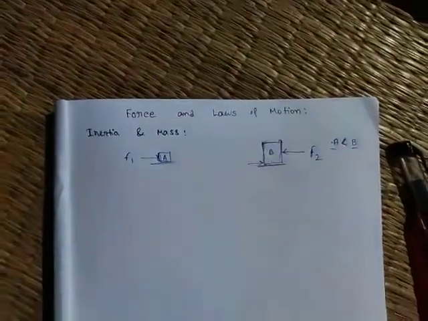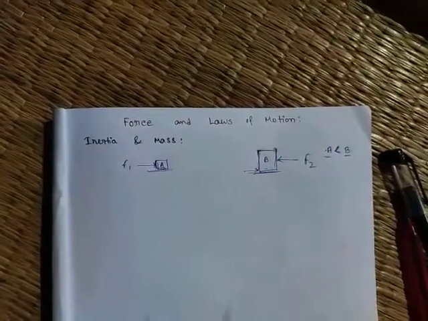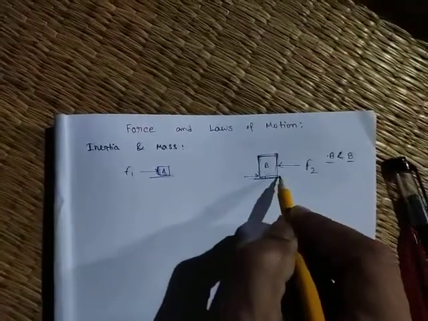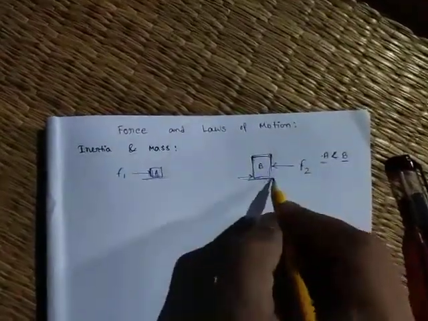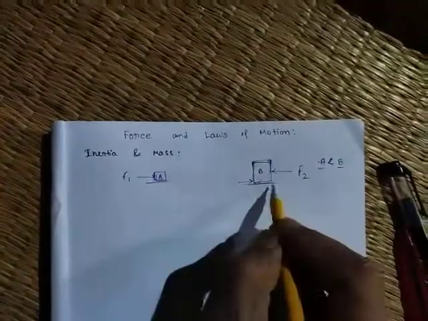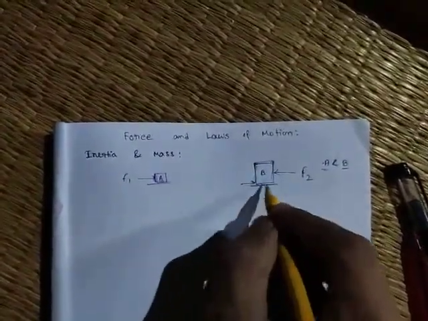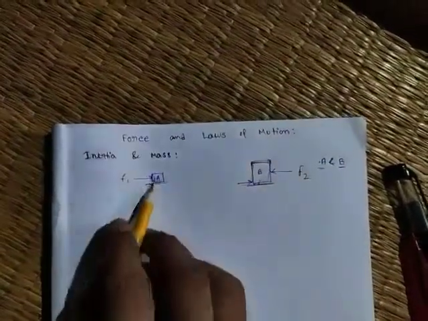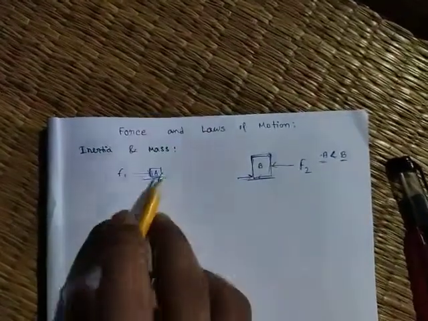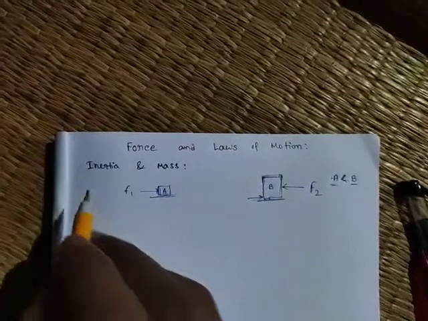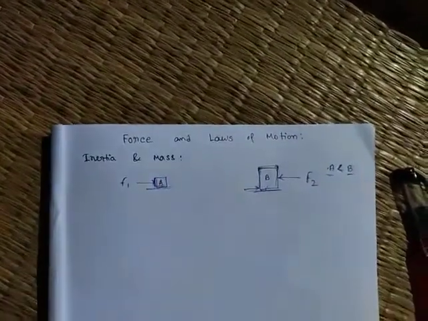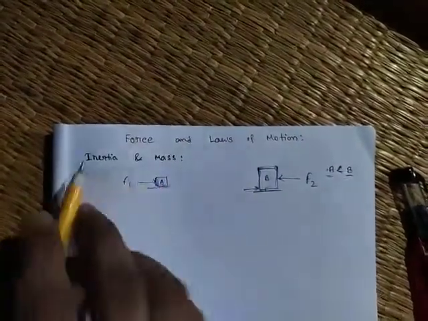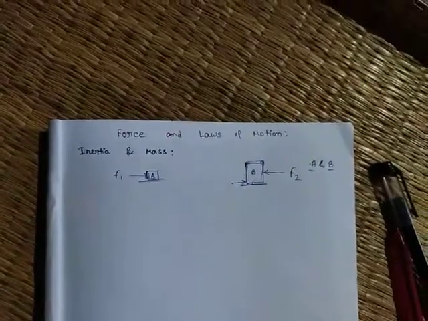And what is the way of dependence? If mass is greater, then inertia is greater. If mass is greater, we have to apply more force. That means it is difficult to push, it has more tendency to remain in the same state. So the heavier object has more inertia than the lighter object. The relation between inertia and mass is a direct relation. If mass is high, then inertia is high. If mass is low, then inertia is low.